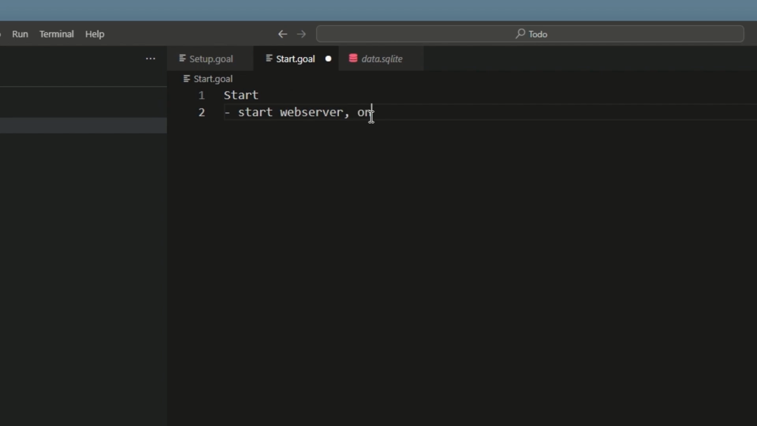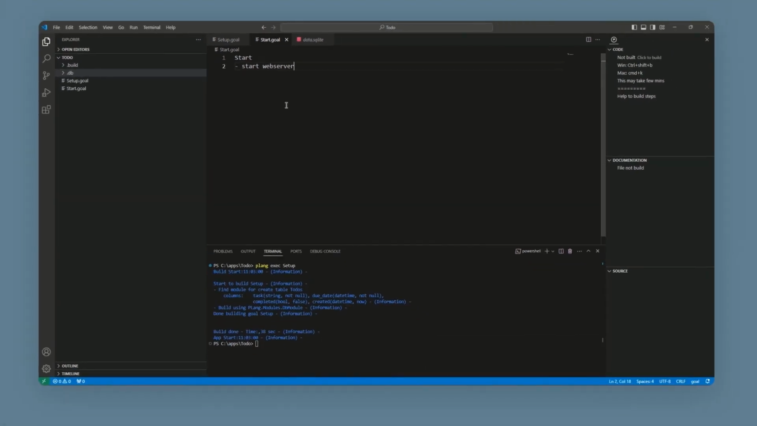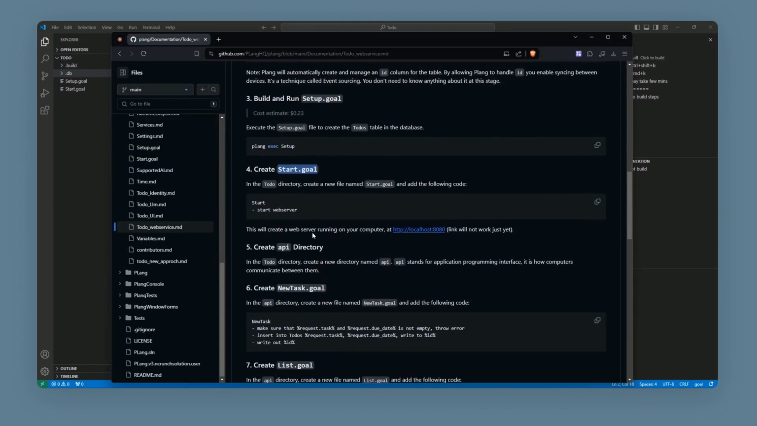In this example, we want to start a web server when we run this app. Since you are writing in natural language, you can say things like on port 1990 or host should be mydomain.com. None of this is strict syntax, it is just important that you state your intent clearly.